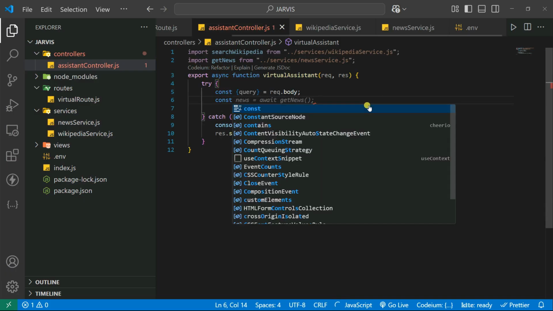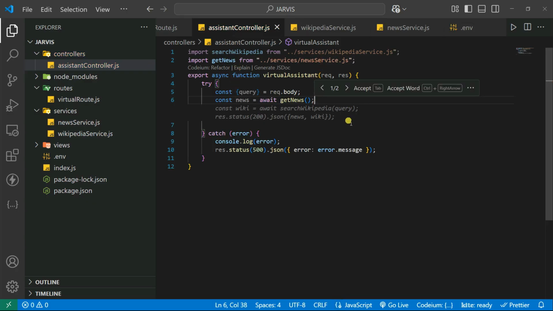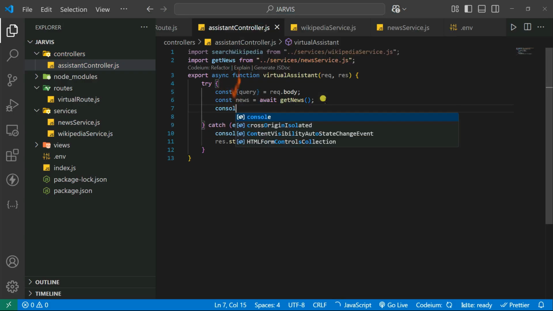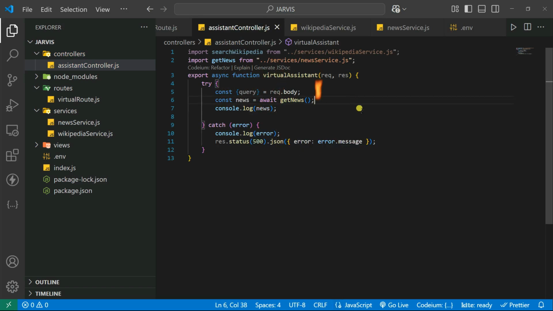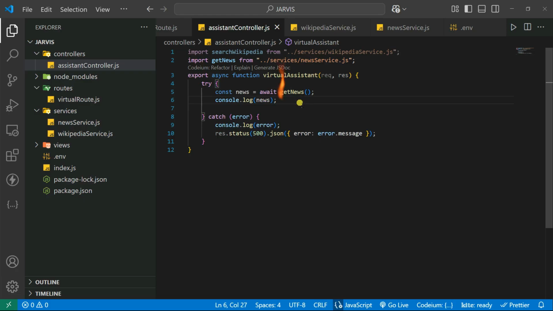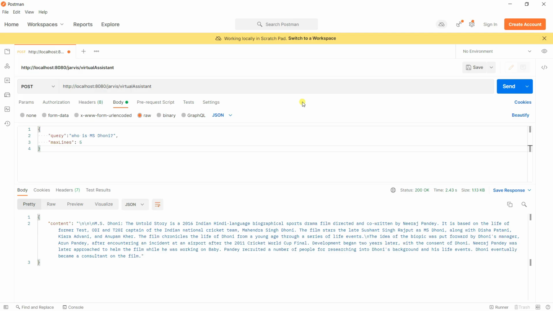Let's say const news is equal to await getNews, and after that we can get our data. We can use one for loop to iterate over all the news from here. Otherwise, you can also show it with console.log. So let's save it. I don't think you need to give it any kind of query, because it's not taking any query at all, so you can just call the function. Save it, and go inside here.